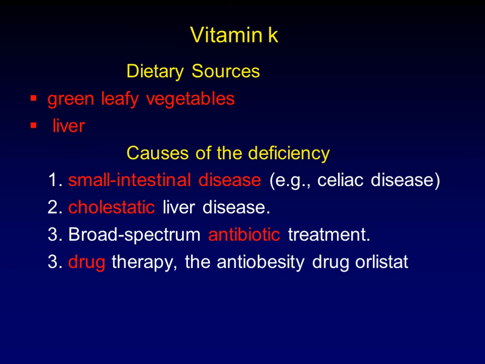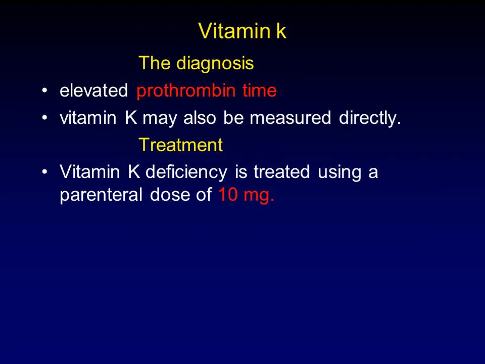The main causes of vitamin K deficiency are small intestinal disease like celiac disease, or malabsorption due to celiac disease, and chronic cholestasis. In addition, broad spectrum antibiotic use may suppress the bacterial flora and stop the synthesis of vitamin K from the normal flora in the intestine. In addition, drugs that interfere with fat absorption, like anti-obesity drugs such as orlistat, cause fat malabsorption, leading to failure of absorption of vitamin K with the fat.